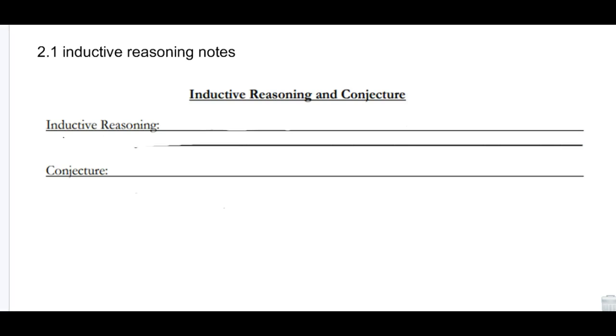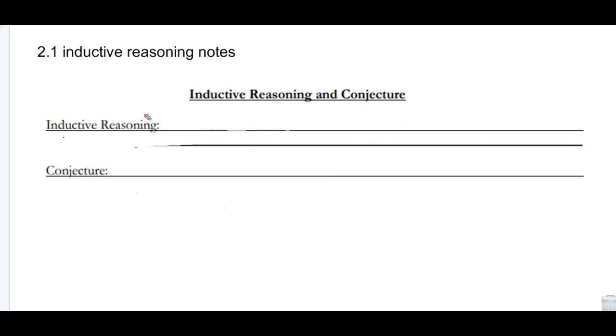Hey everyone, welcome to our first section from Reasoning and Proof, and it's all about inductive reasoning and conjectures. Inductive reasoning is a type of reasoning that will help you get to proofs, and it's what we do a lot. So we as humans do this a lot. Let's just jump right in and talk about what inductive reasoning is.